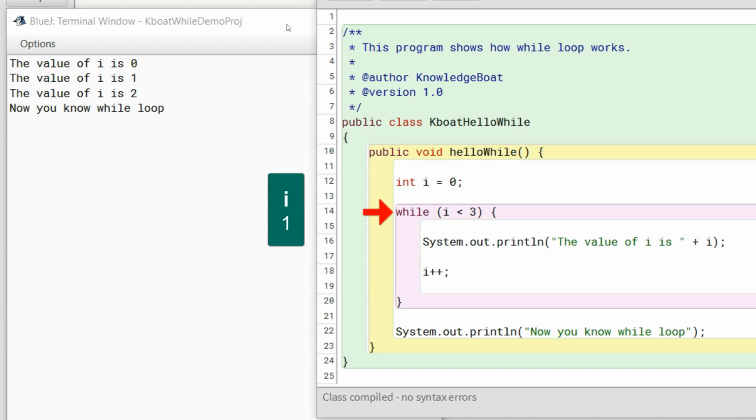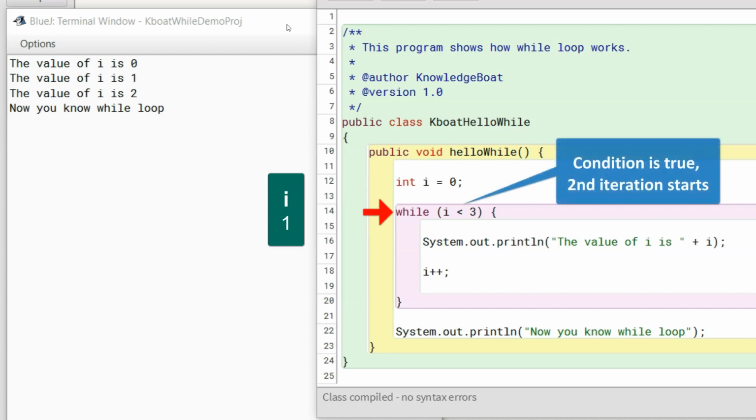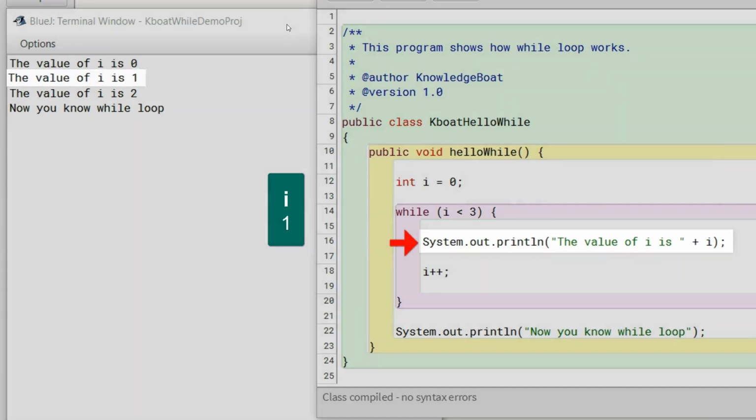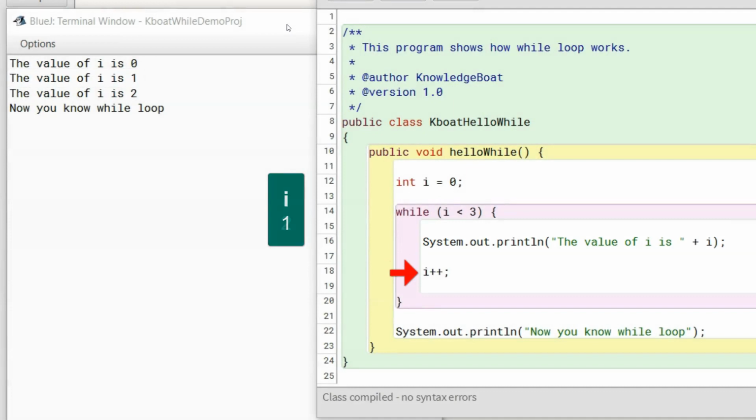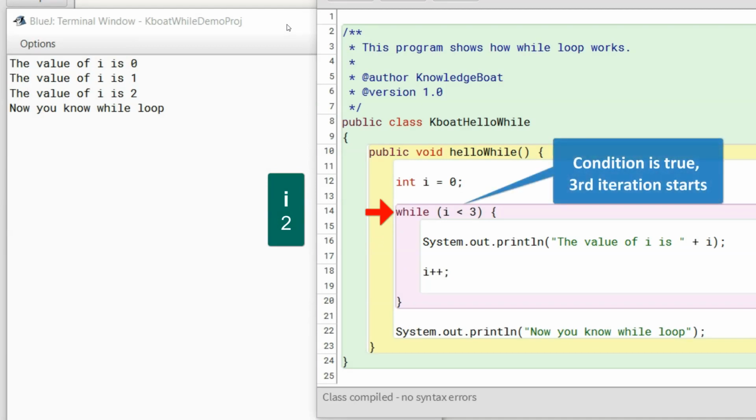Program control goes back to the beginning of while loop to start the second iteration. Again, the condition of while loop is tested. i is now 1, but it is still less than 3, so condition evaluates to true. Program control enters the loop body, prints this second line of output on the console, and increments i to 2. Second iteration of while loop completes. Program control goes back to the beginning of while loop and tests the condition to see if it can start the third iteration. i is 2, so condition evaluates to true.